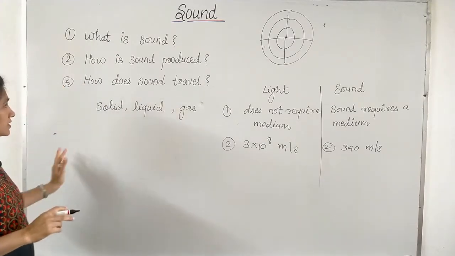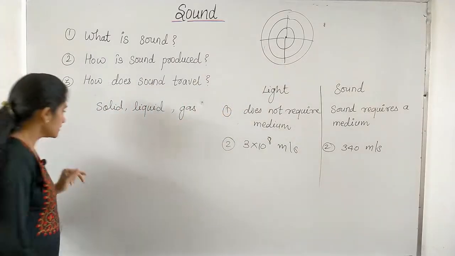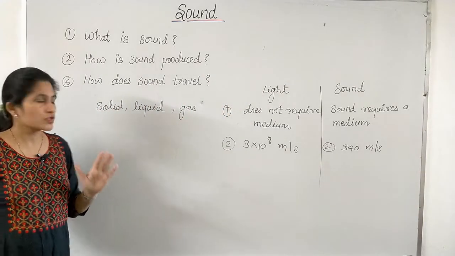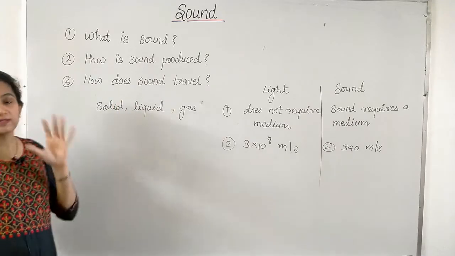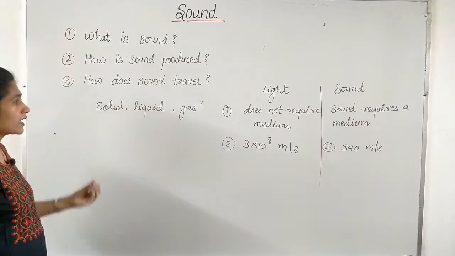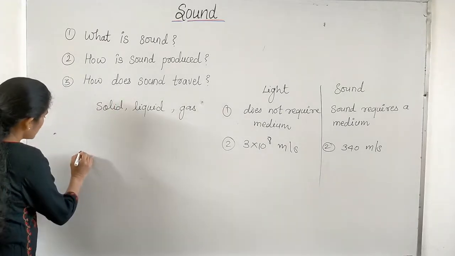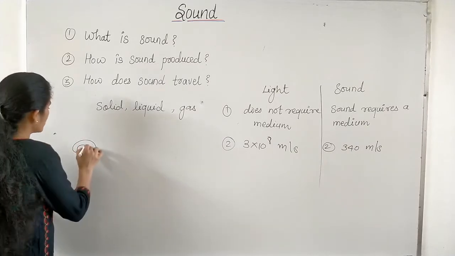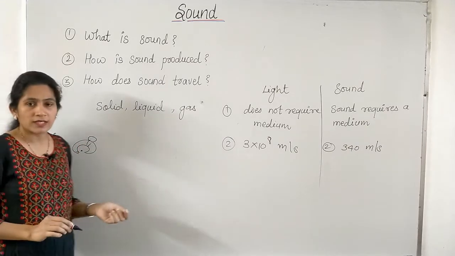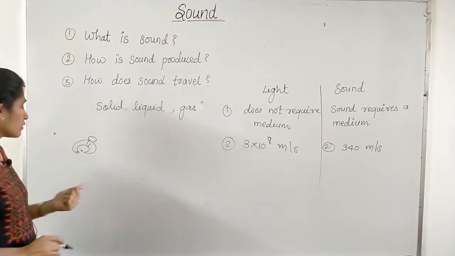But the main difference is that we can see these water waves, but we cannot see sound waves. So now we understood sound requires a medium to travel. But why does sound require a medium? Why can't it travel without a medium? Let's understand. Suppose this is some source of sound. Let's suppose this is a ringing bell, a cycle bell, and when it vibrates, it produces sound.